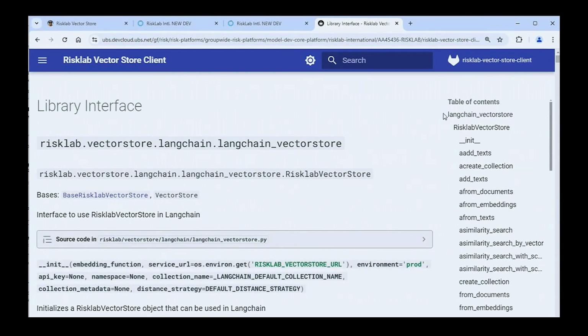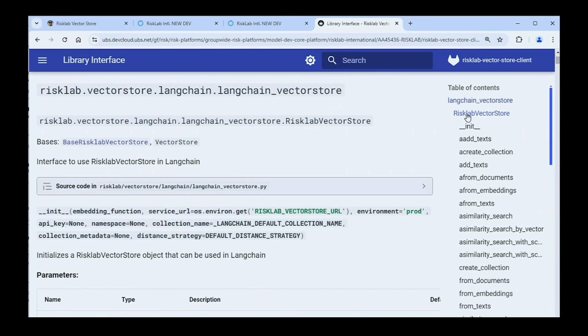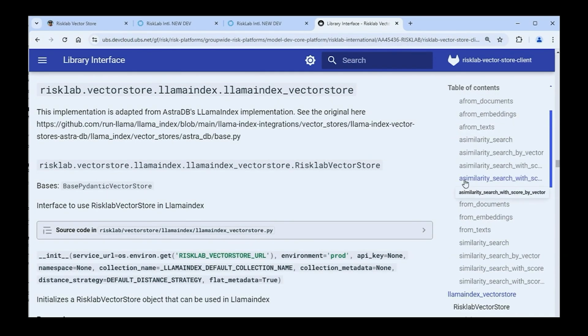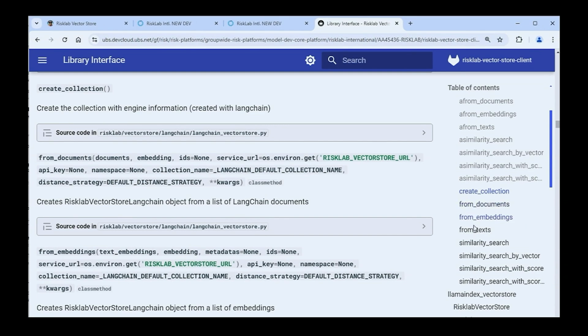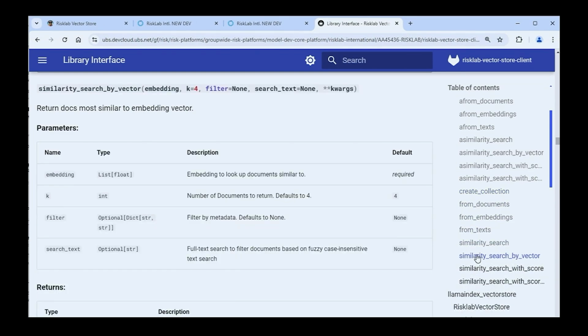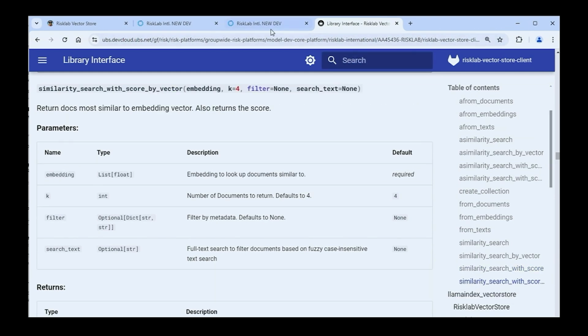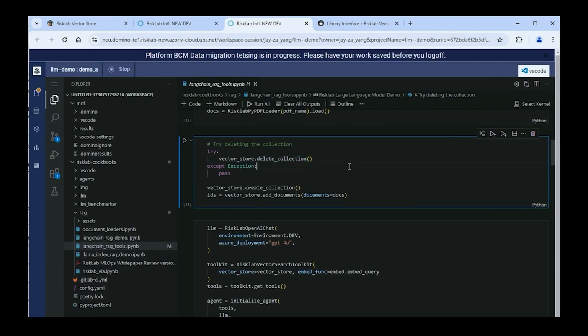Our solutions are all API-centric. Not only can you create vector stores through the GUI, you can also do it programmatically. We support both the LangChain APIs and LlamaIndex APIs. We built data-scientist-friendly hybrid search APIs to simplify the development lifecycle. Everything can be used in a VS Code environment to fully manage the lifecycle of your vector stores. You can create, update, delete, and perform additional advanced retrieval techniques.